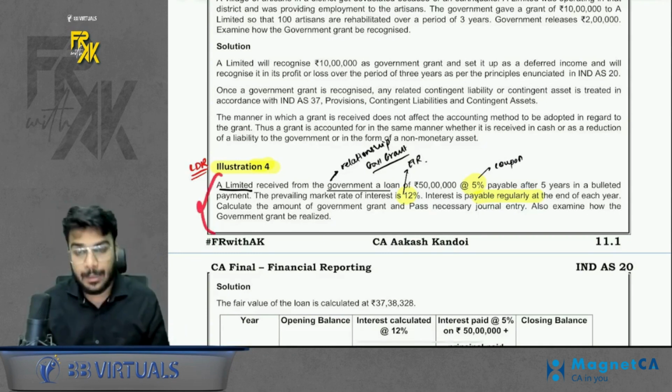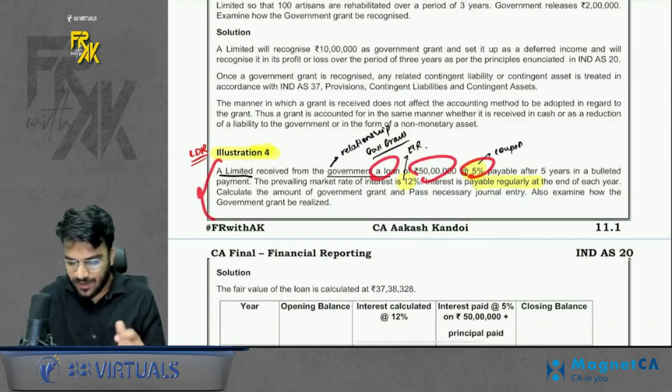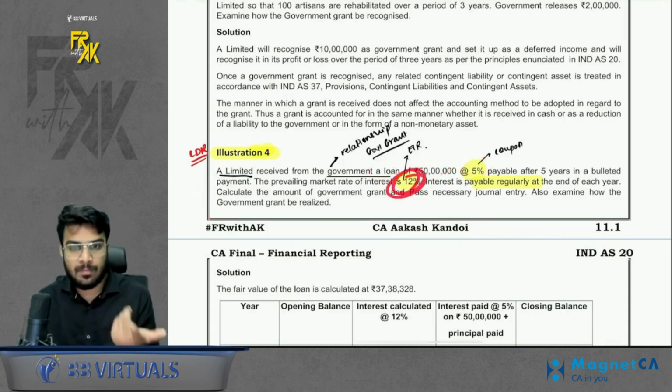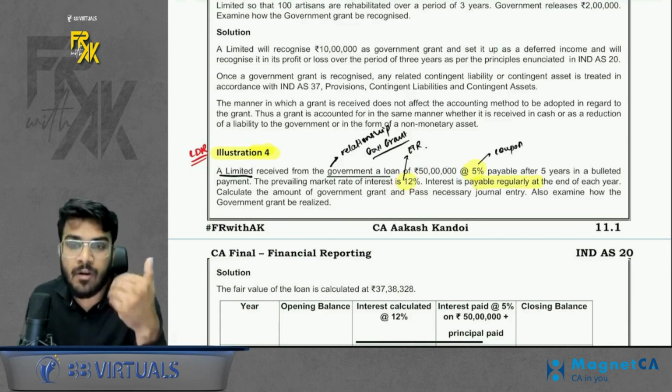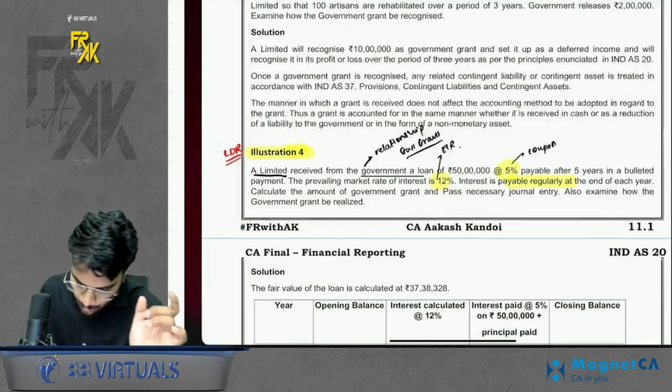Similarly, here one question is there. Government gave a loan of 50 lakhs at 5% coupon, but the market rate is 12%. Why is the government giving you a loan at less than market rate? Because it is giving in the form of government grant, right? So in this case, how to solve this question?